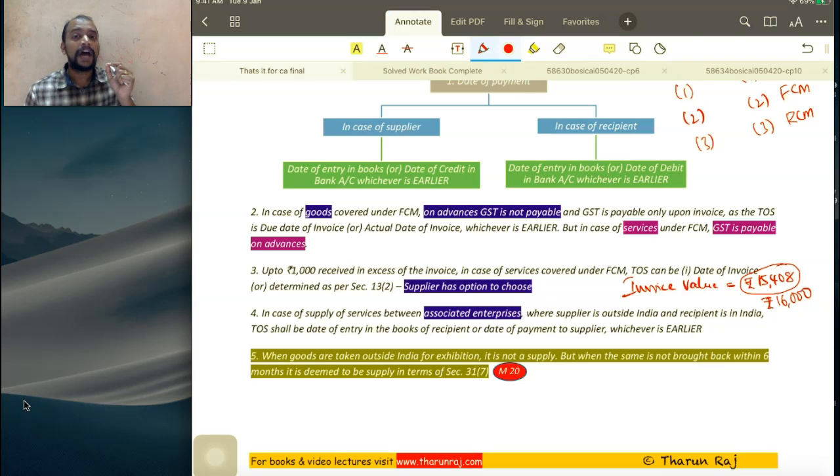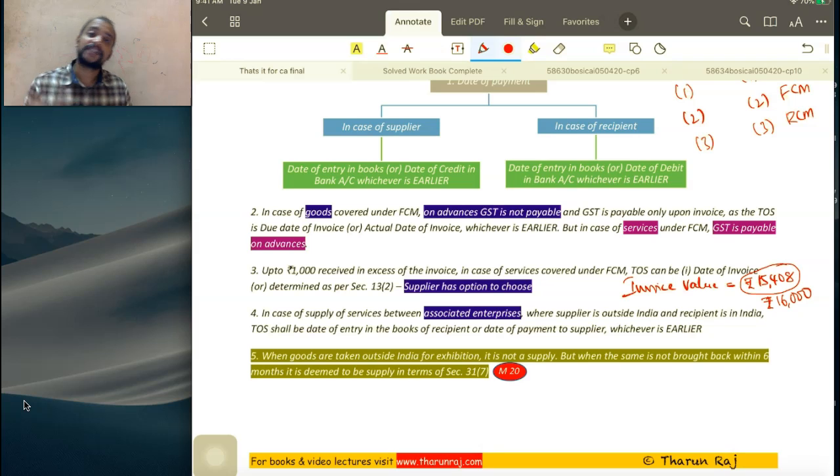What is that relief? If you have received 1,000 rupees in excess of the invoice, that is whatever you have received in excess beyond the invoice, that excess should be within 1,000 rupees. In that case, what will be taken as a time of supply? The date of invoice will be taken as a time of supply. It is not the date on which payment is received or invoice, whichever is earlier. So we have two options. Option 1, with respect to the excess amount, take date of invoice as the time of supply. Option 2, with respect to the excess amount, take invoice date or payment date, whichever is earlier.